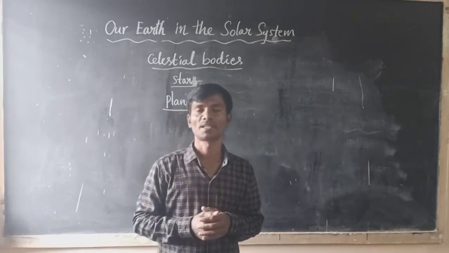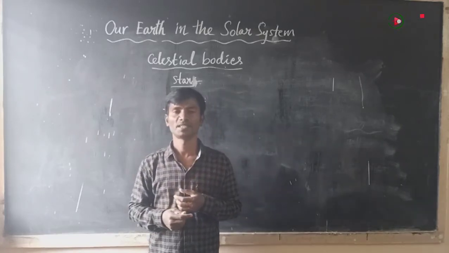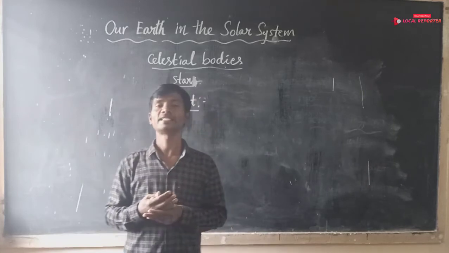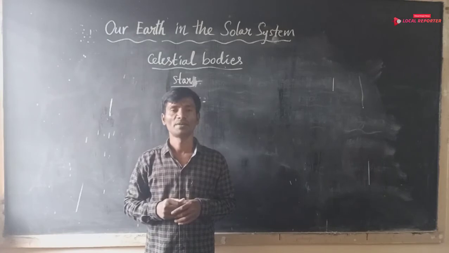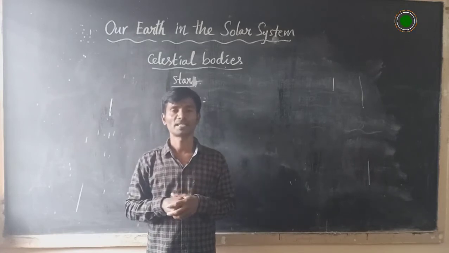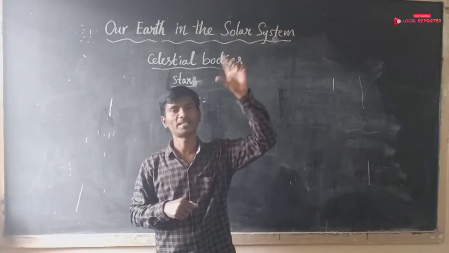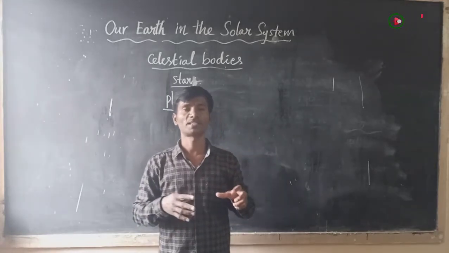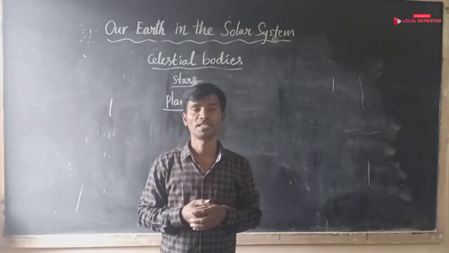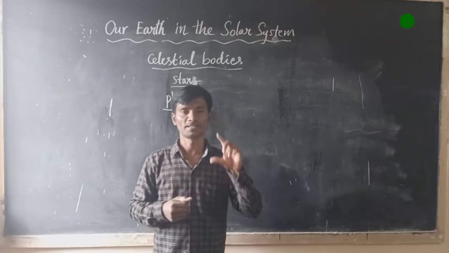The moon that we see in the sky is a satellite. We see the moon at night time. In our mother tongue we also call the moon Chandamama.